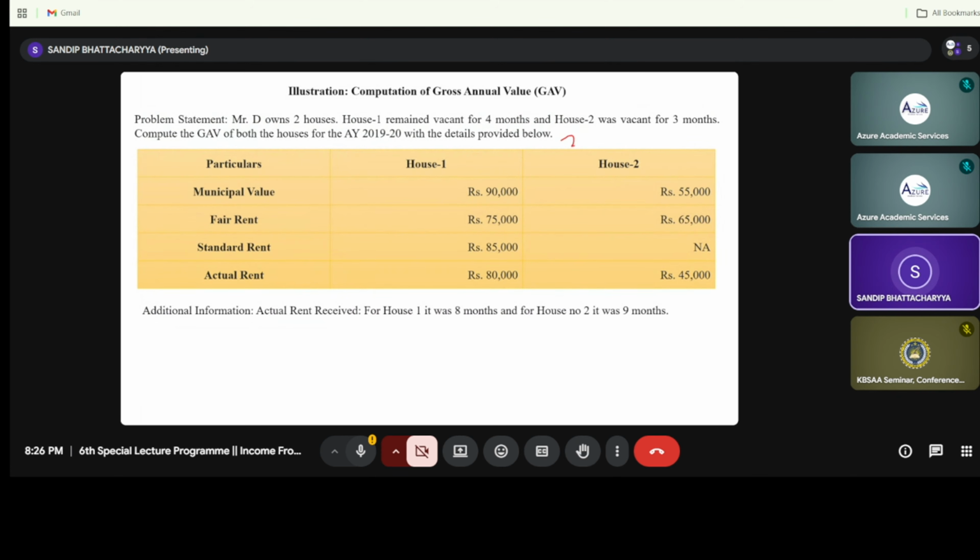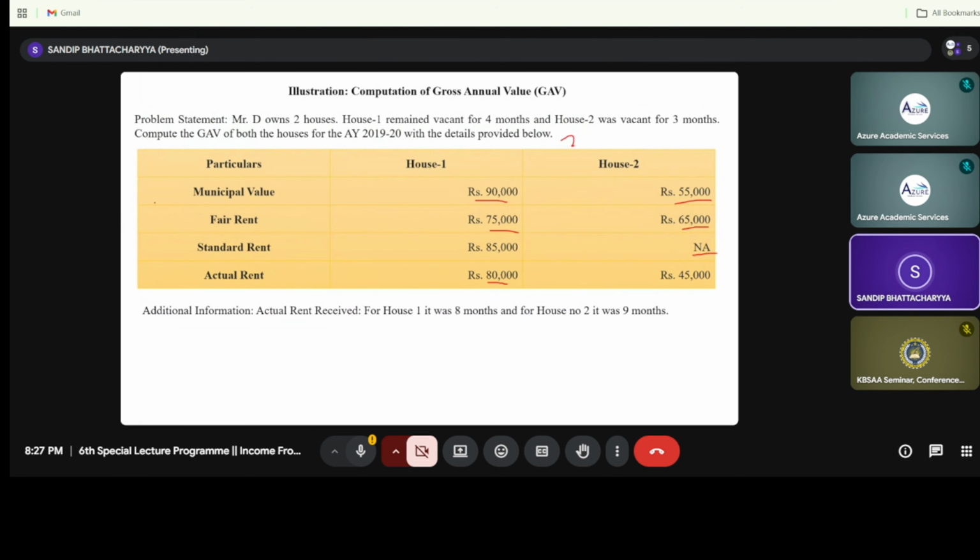So the thing is that house number 1, you can see the municipal value is 90,000, and house number 2 the municipal value is 55,000. Fair rent is 75,000, as well as house number 2 fair rent is 65,000. Standard rent is 85,000 and the standard rent is not applicable under house number 2. And the actual rent, that is called actual rent received.